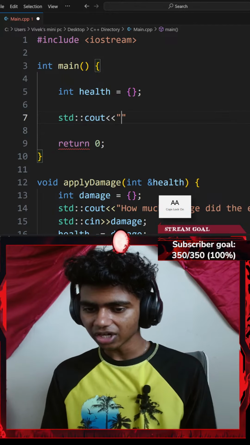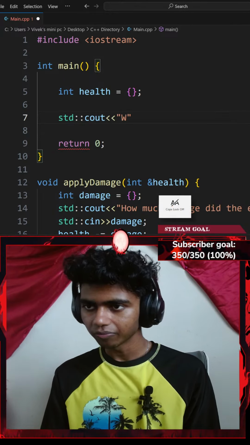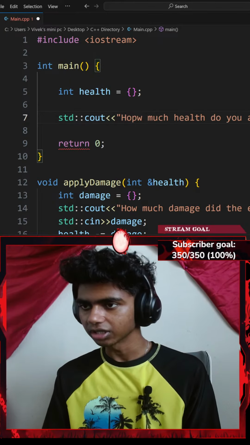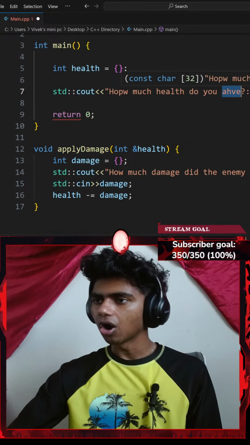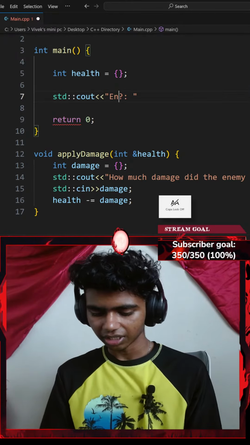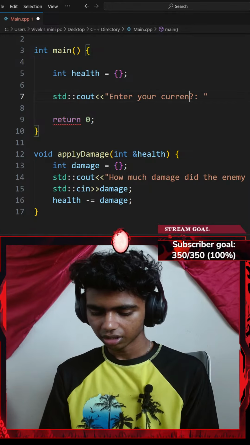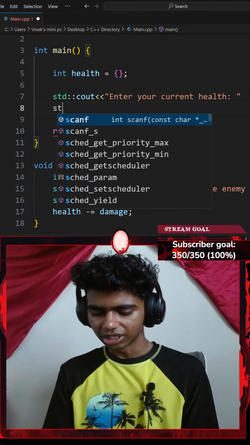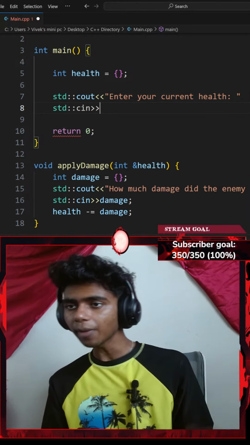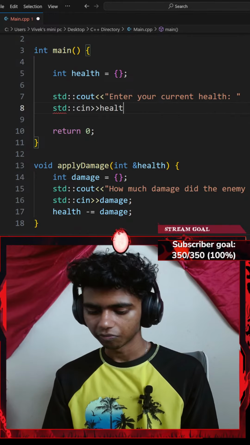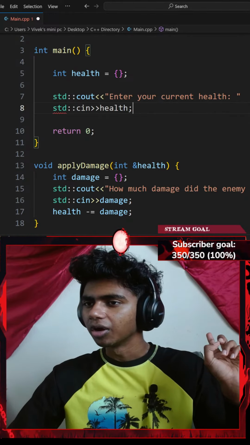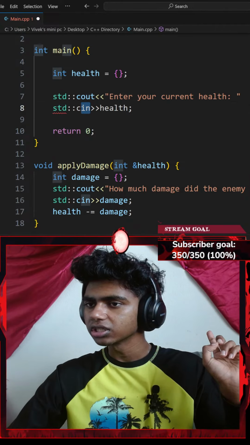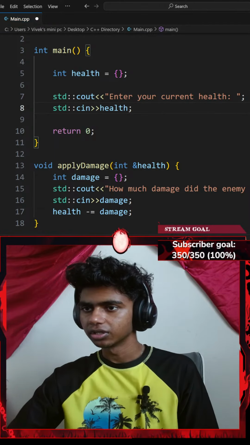Okay, so let me go with a standard console output. Let's say something like, how much health do you have? Question mark. Actually, I could go with something better, like, enter your current health. Okay, enter your current health. And let me go with a standard console input with an extraction operator. I want to extract my health variable. There we go, ending with a semicolon. My health is currently set to 0. Standard console input, let me end that with a semicolon as well.